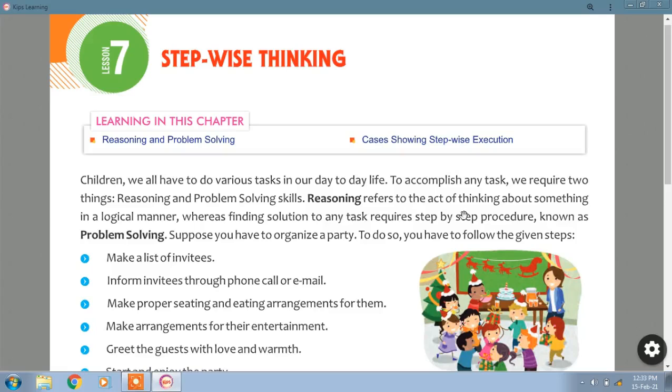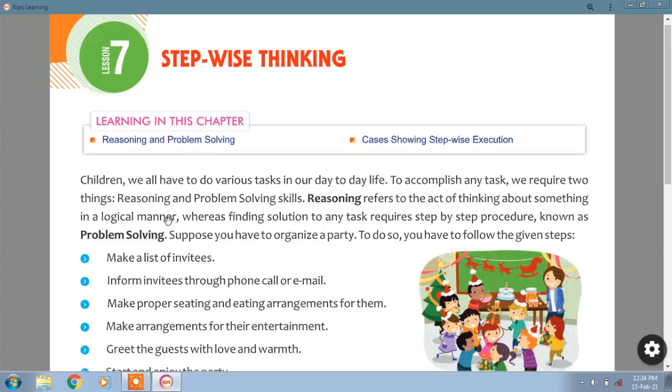Reasoning refers to the act of thinking about something in a logical manner. So reasoning means the act of thinking, how you are thinking about that task in your mind, in a logical manner. That is reasoning, the way you are thinking about that problem in your mind, whereas finding a solution to any task requires a step by step procedure known as problem solving.